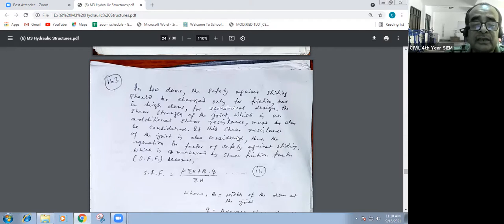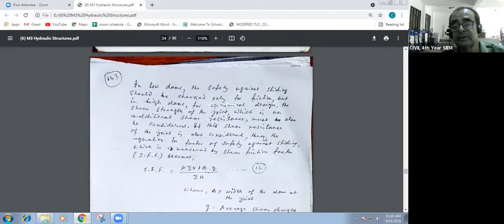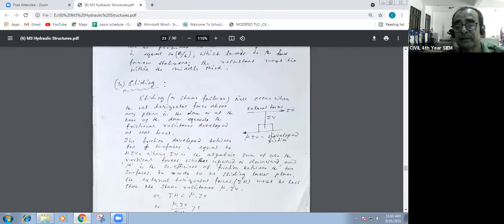If this shear resistance of the joint is also considered, then the equation for factor of safety against sliding, which is measured by the shear friction factor, will become the shear friction factor. In the earlier case, we were considering just the bottom, the base.